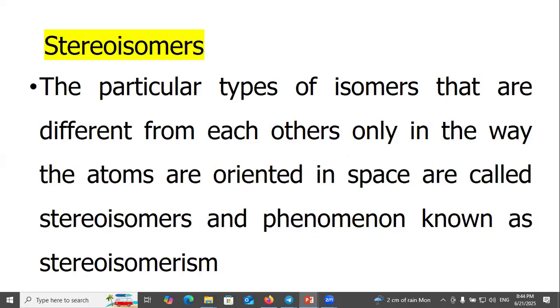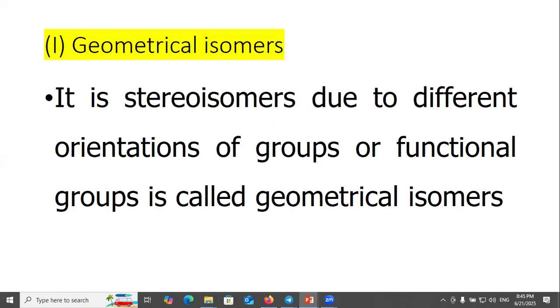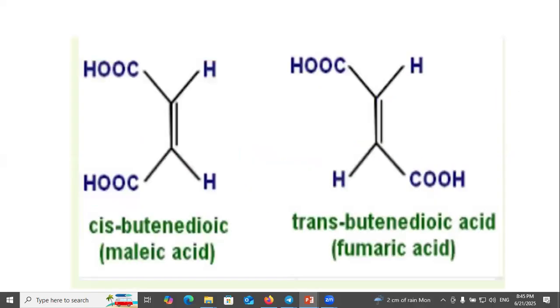Stereoisomers are the particular types of isomers that differ from each other only in the way the atoms are oriented in space, and the phenomenon is known as stereoisomerism. Geometrical isomers are stereoisomers due to different orientation of groups or functional groups. Cis-butenedioic acid, maleic acid, and trans-butenedioic acid, fumaric acid.